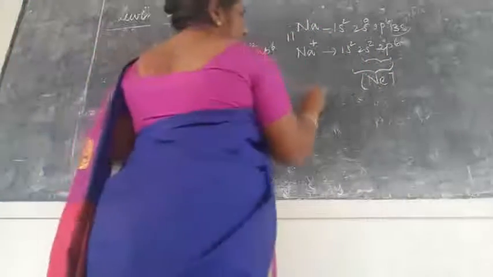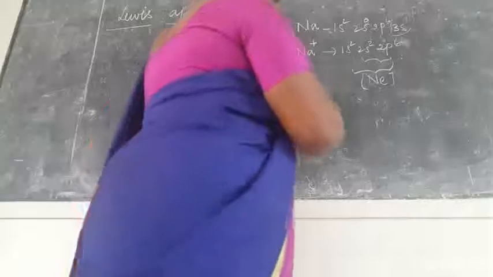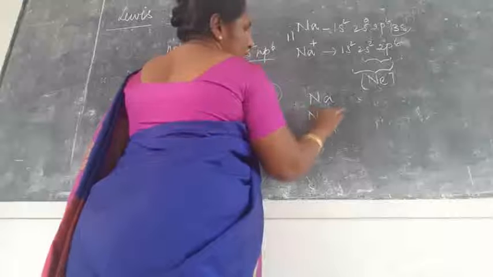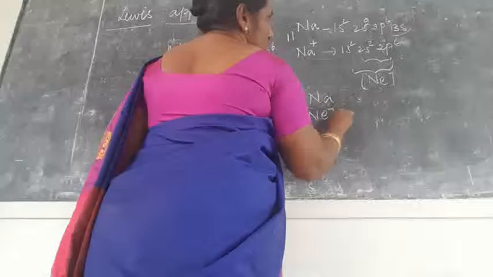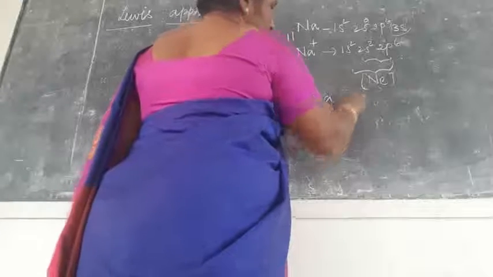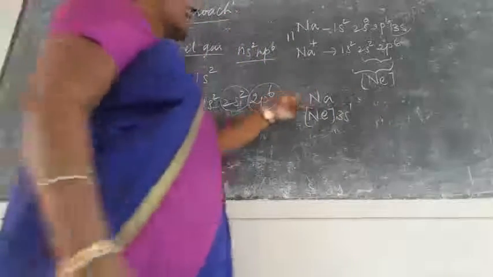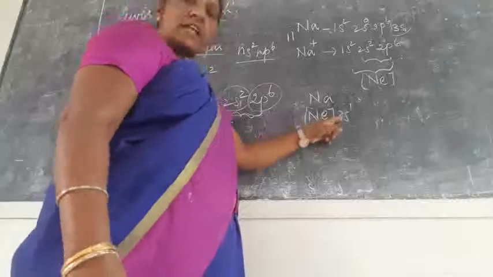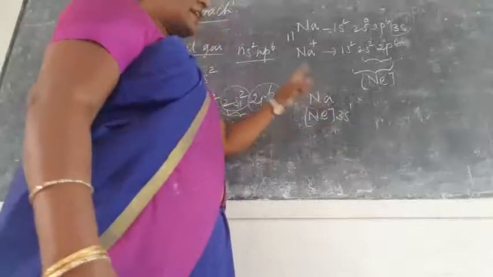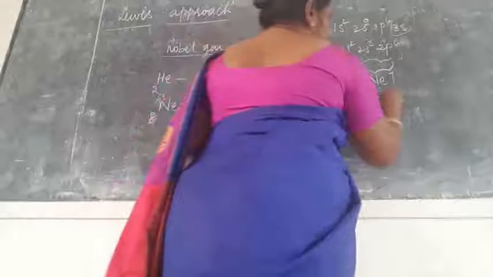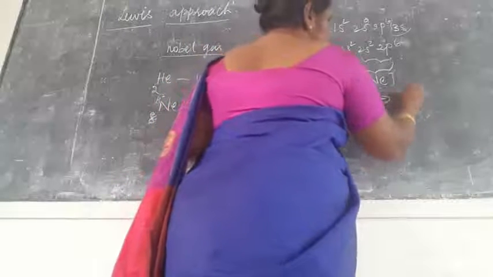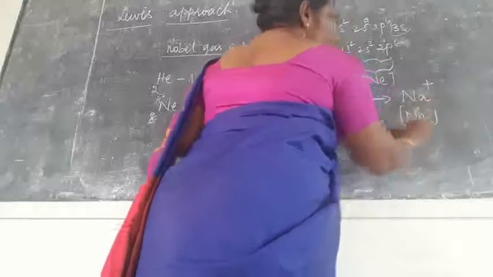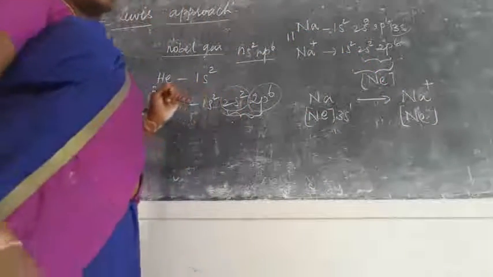How do we write this electronic configuration? For sodium, we write the neon configuration followed by 3s1. This is another way of writing it: you write the inert gas configuration along with the outermost electronic configuration, which is 3s1 for sodium. Now it loses one electron and becomes the sodium plus ion, which has the neon electronic configuration.